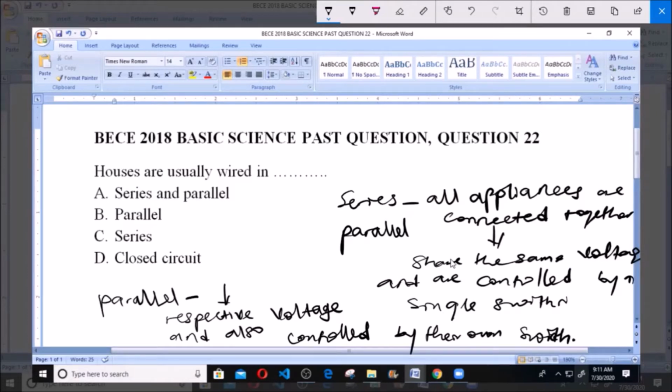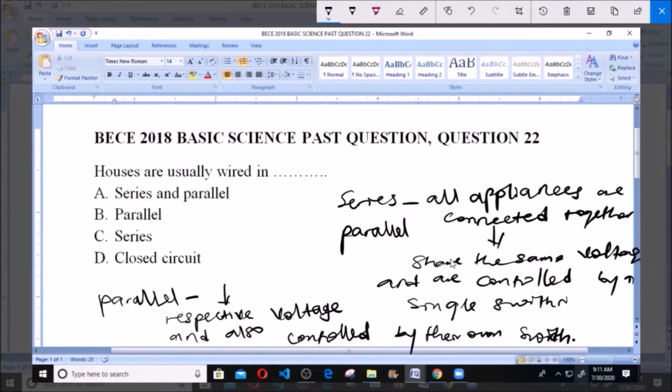But in terms of parallel connection, when you connect your house in parallel, what happens? Each of these appliances gets to use its own voltage and its own switch, so that whenever you want to put off your bulb, you can do so without affecting the fan. And that is why houses are connected in parallel. So houses are usually wired in parallel connection, not series connection, because in series connection, the appliances will share the same voltage and be controlled by a single switch. But for parallel connection, each appliance will have its own respective voltage and be controlled by its own switch.